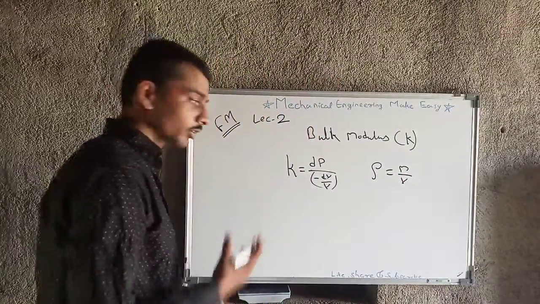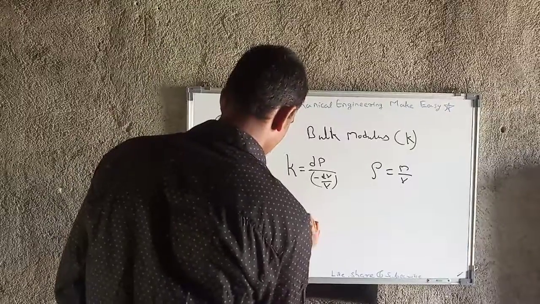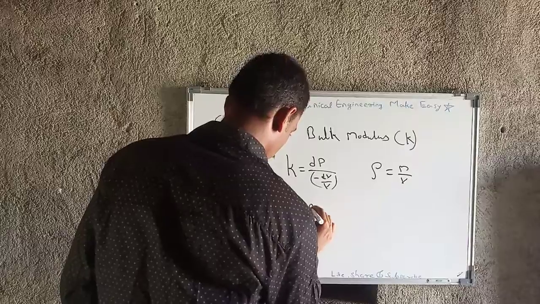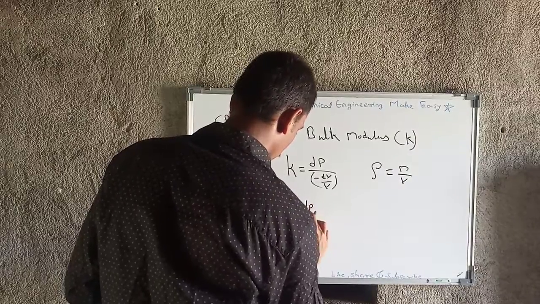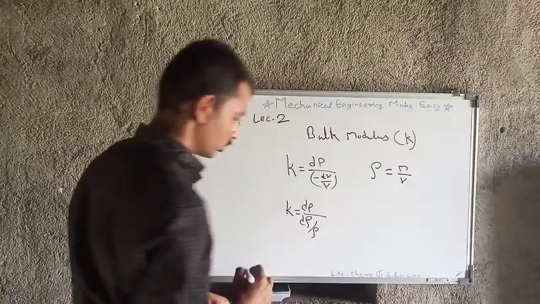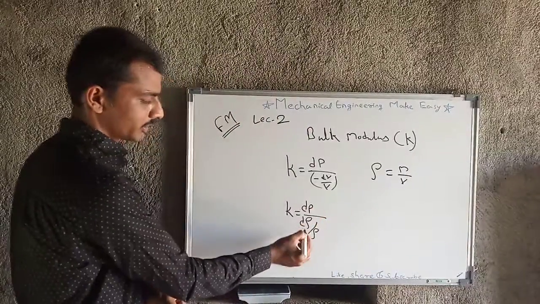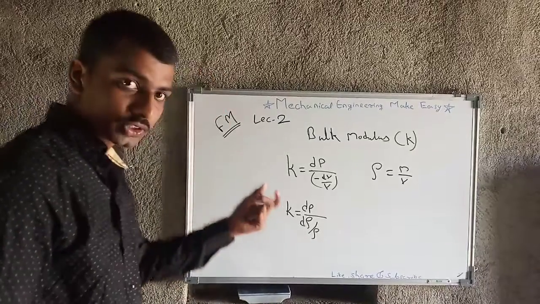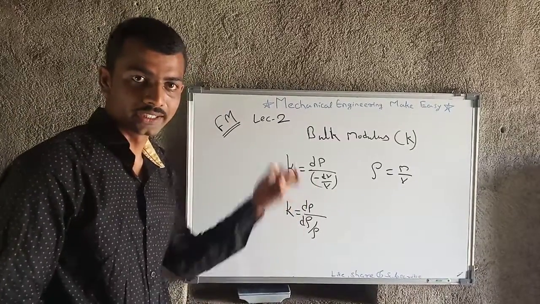So from that we can get the equation as K is equal to dP by d rho by rho. Okay, only the negative sign is changed to a positive sign, because as volume is going to decrease, the density is going to increase.